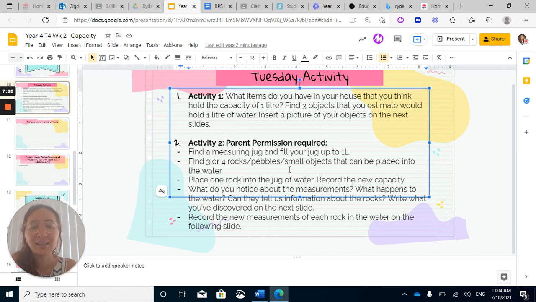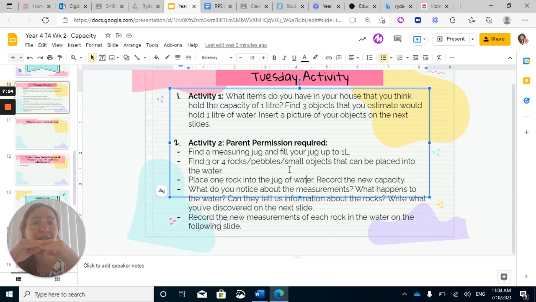So if you can't exactly get a measuring jug, that is fine, but just remember that you're still going to tell me about just about what the difference is with the water, and I can't say too much without giving it away. So you're going to find the measuring jug, fill it with 1 liter of water, get some rocks or pebbles or a small object that can be placed in water. Place one of them into the jug. What do you notice? I want you to write down what you see. Record the new capacity if you can.